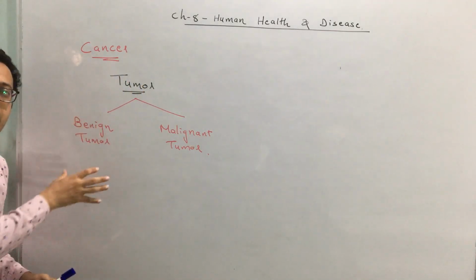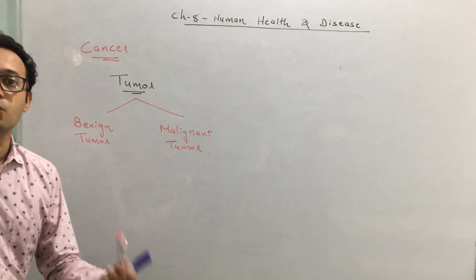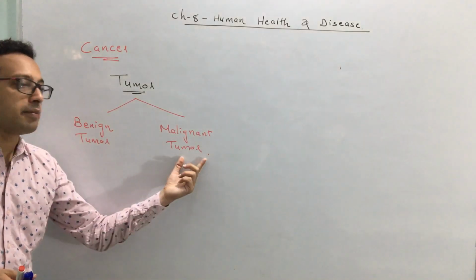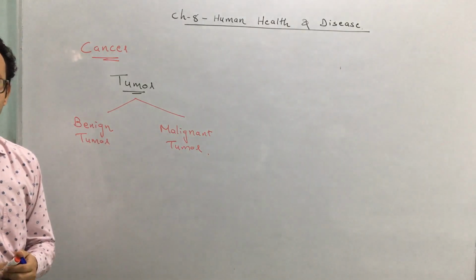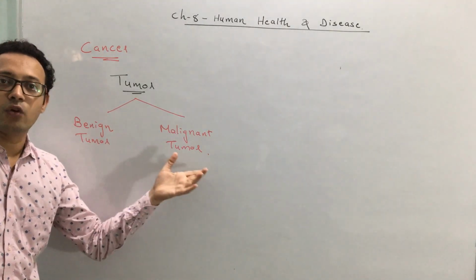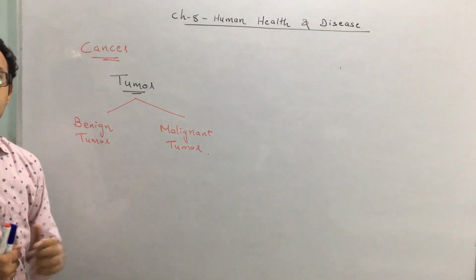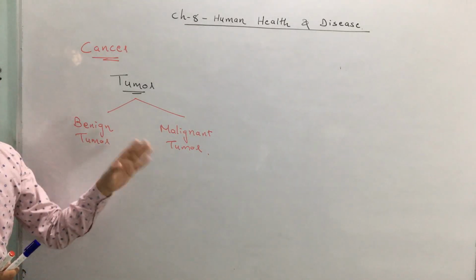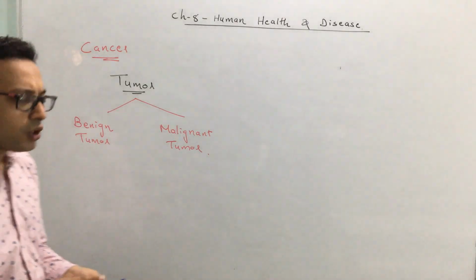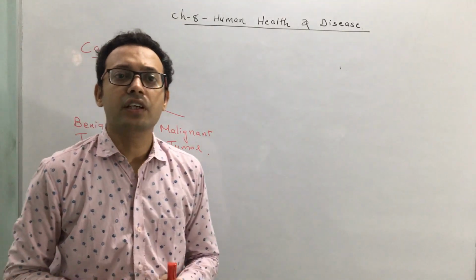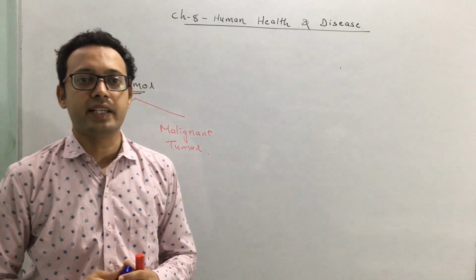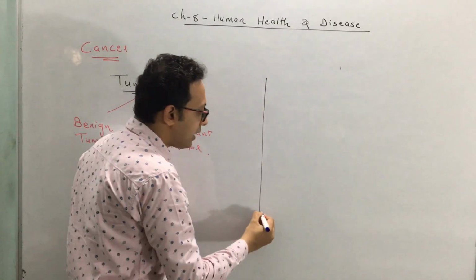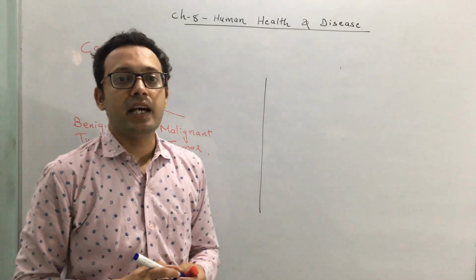Benign tumors, in many ways, are not harmful to our body, or not so damaging to our body as compared to a malignant tumor. Whereas the malignant tumor is what we really call cancer. Now what are the common characteristics of tumors, and then we will separate the characteristics of benign and malignant tumors. There are four usual characteristics of benign and malignant tumors.